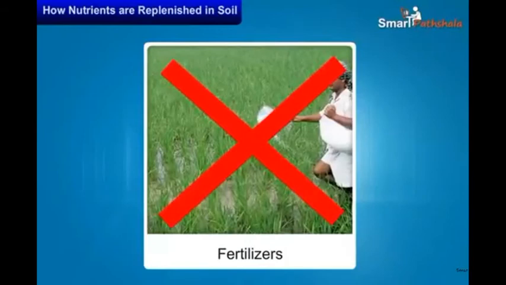This symbiotic relationship between bacteria and the leguminous plant is utilized by the farmers. They do not need to add nitrogen fertilizers to the soil in which leguminous plants are grown. So farmers will plant leguminous plants in the field. After the harvesting of these leguminous plants, soil will be enriched with nitrogen nutrient.